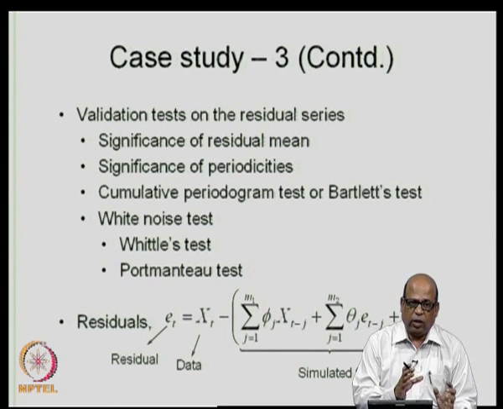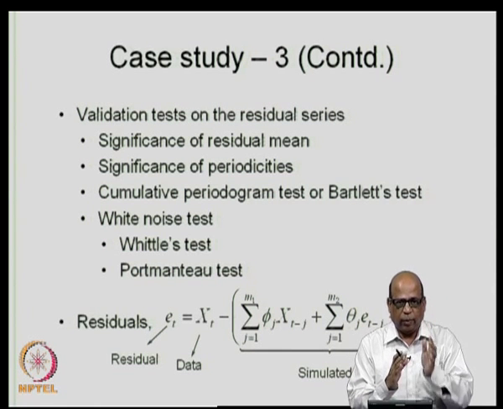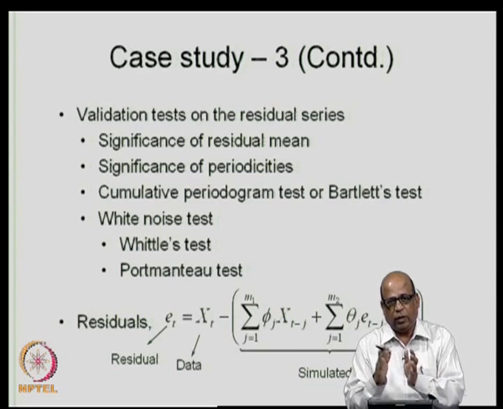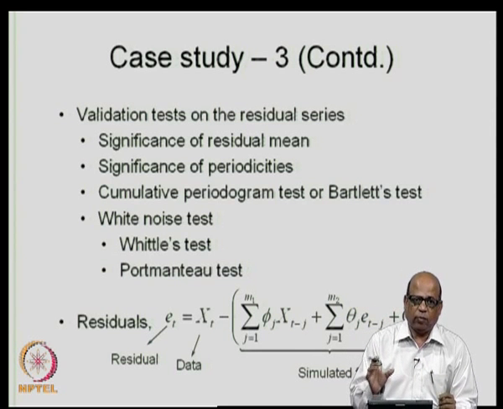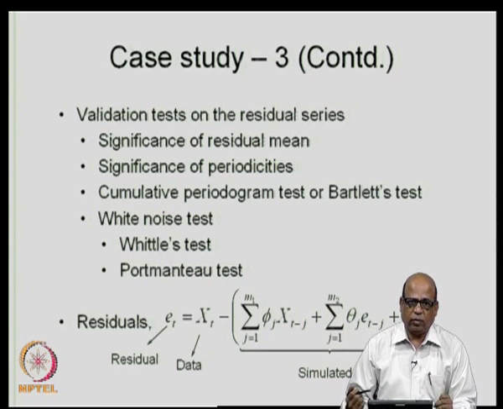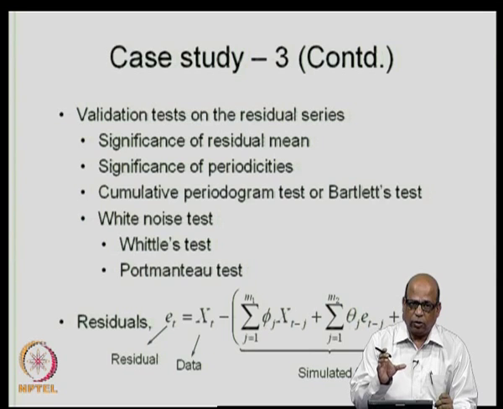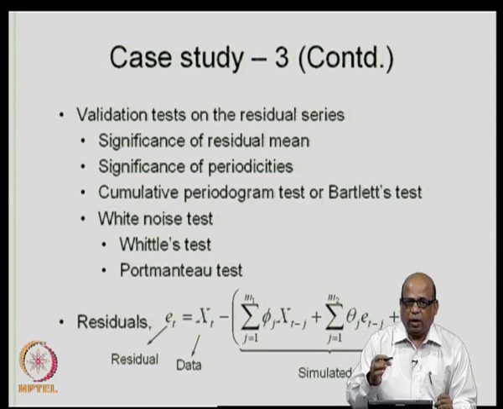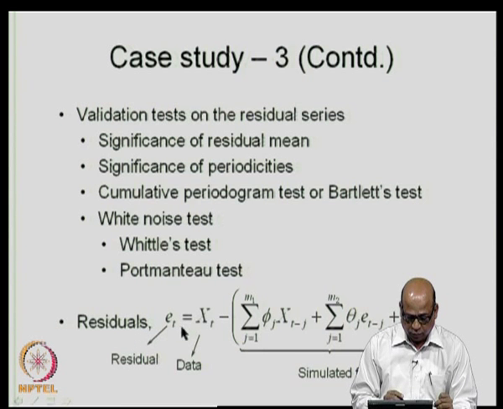First 240 values you have used to calibrate the model, and therefore the parameters have been estimated, the models have been fixed. This model we start applying for the next 240 values. So, as I discussed in the last lecture, number 18, we generate the data for the next 240 values and then compute the residuals. How do I compute the residuals?